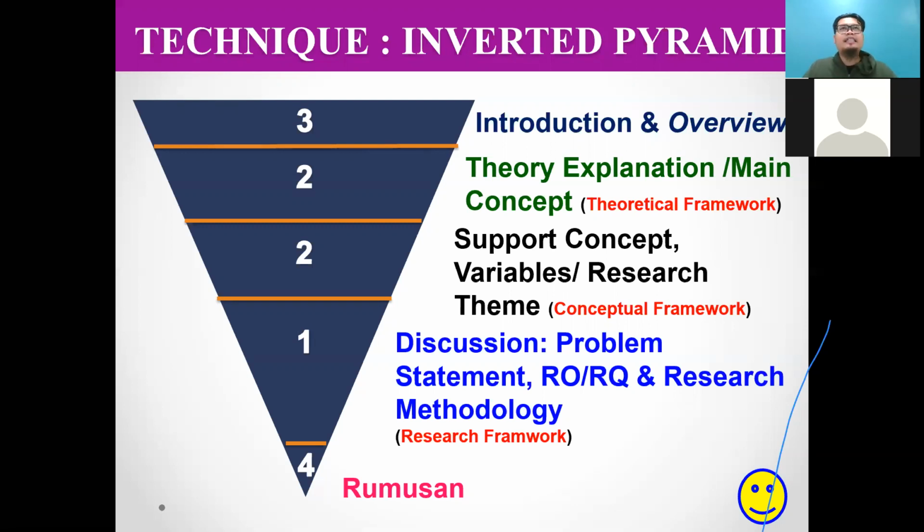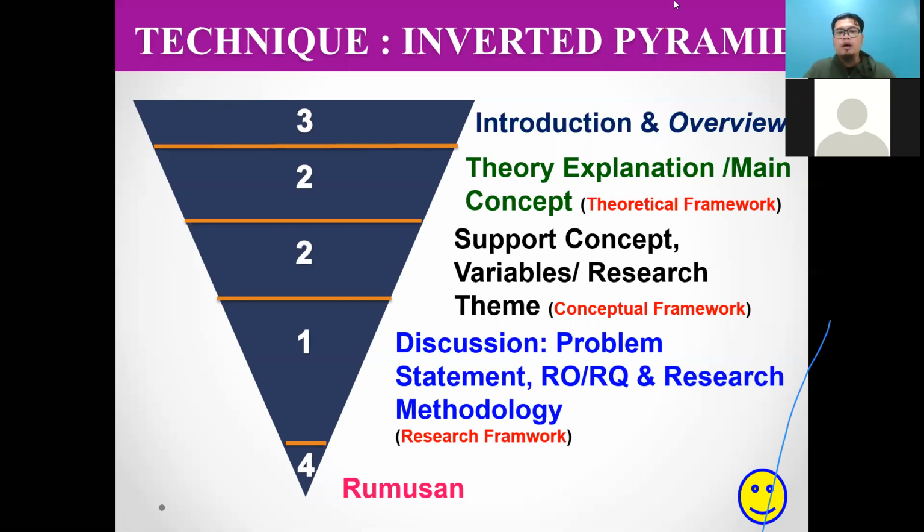Okay, next, after discussing the theory, you need to discuss the concepts. In this matter, we call it support. In order to support the theory, because we need to study the current situation, we need to read a lot of things, and we discuss a model, practice, something like that.